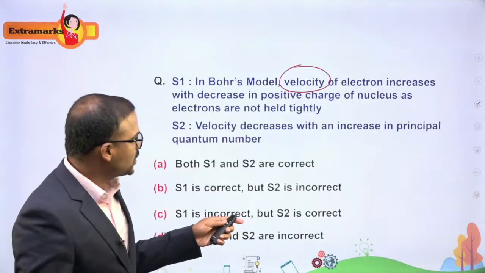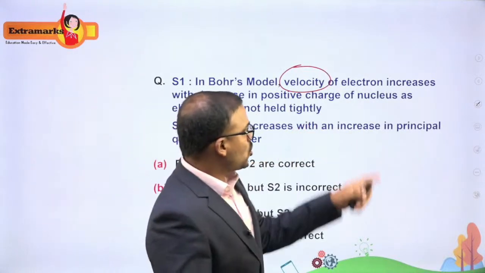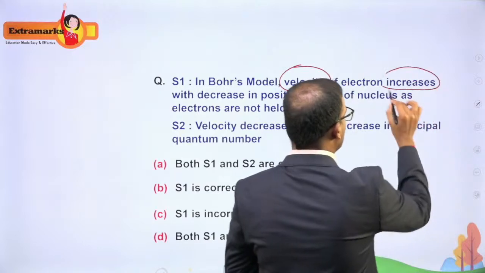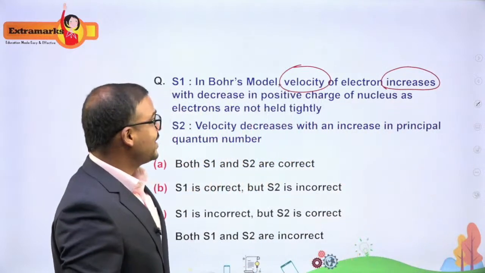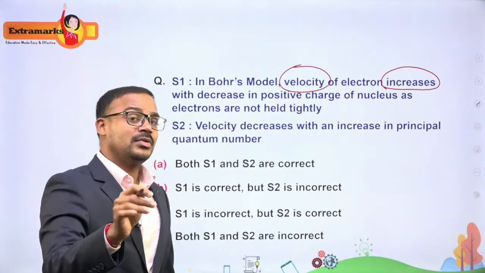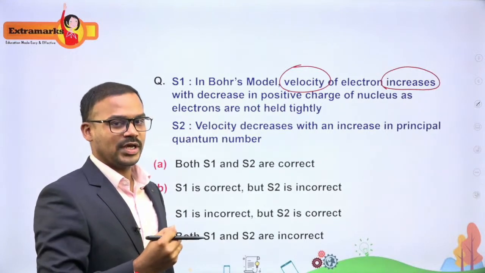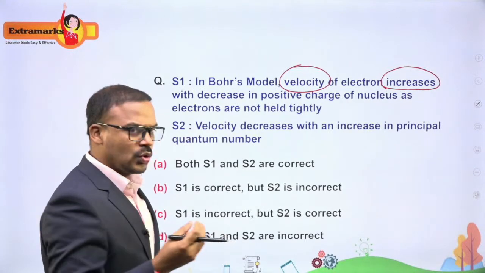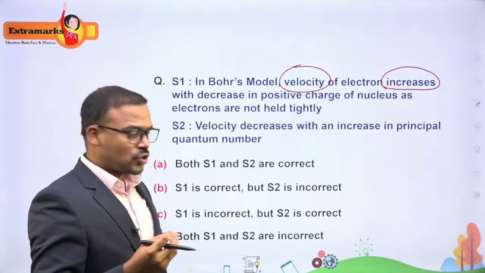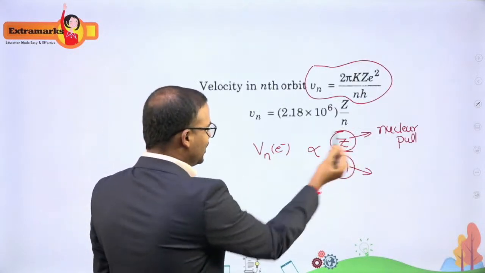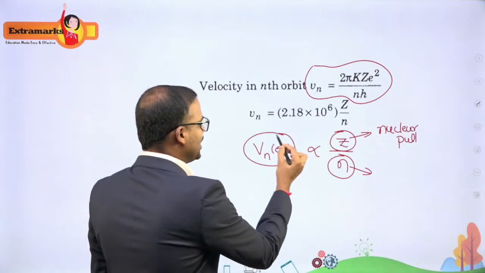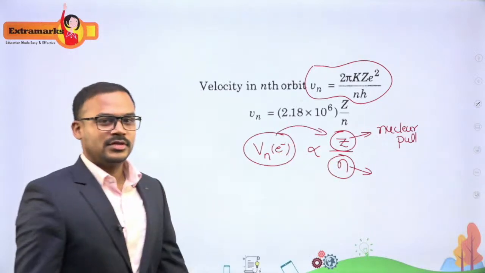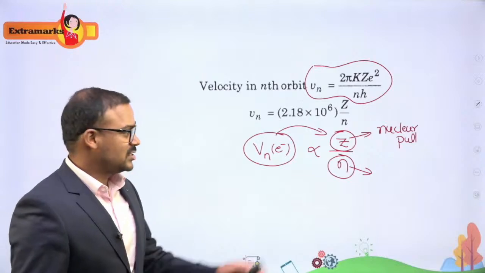The statements say that the velocity of the electron increases with decrease in the positive charge. Positive charge is nothing but the charge of the nucleus, they are talking about the nucleus. So what does that tell me? I think it is wrong. Why? Because they are directly related. The velocity of the electron is directly related to the positive charge in an atom, that is nothing but the nucleus.